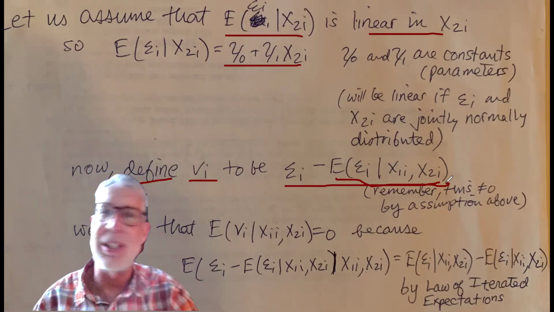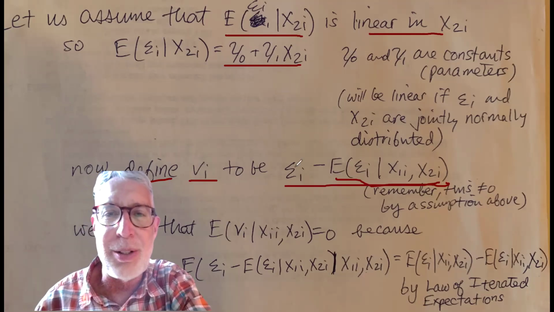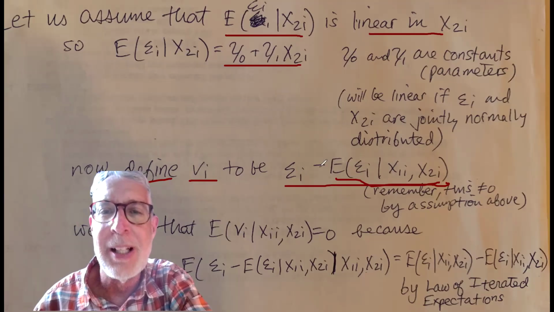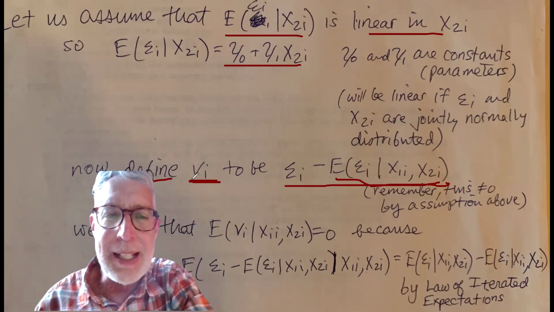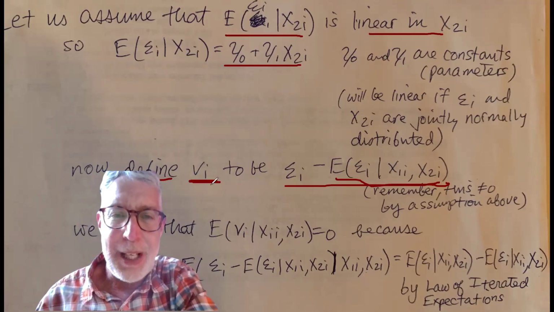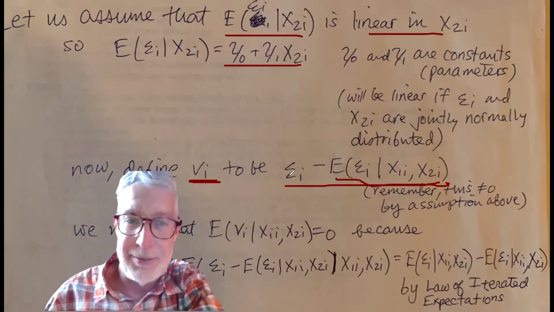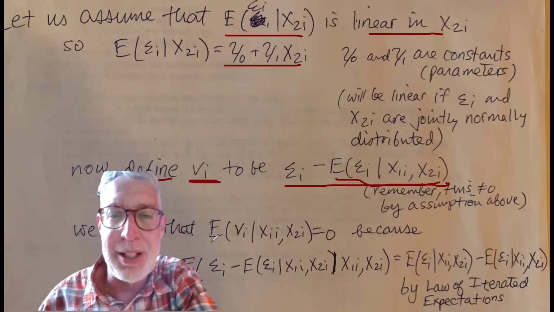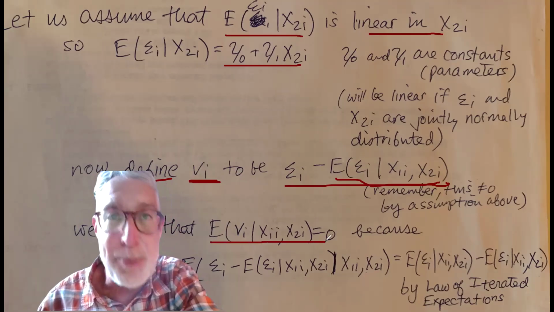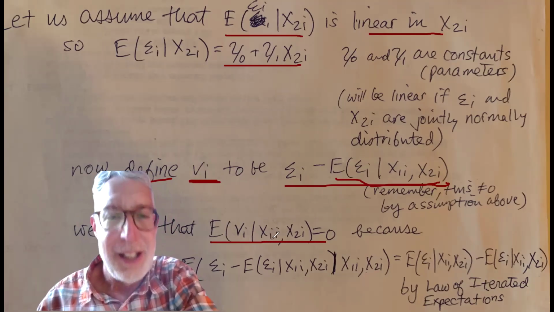Go back in the video and see what the weaker assumption is. So this is not equal to zero. So there's no reason why epsilon i minus this is equal to zero. So vi is something that we define. Now, while epsilon i minus the expected value here is not necessarily equal to zero, we can show that the expected value of vi conditional on x1i, x2i is equal to zero.